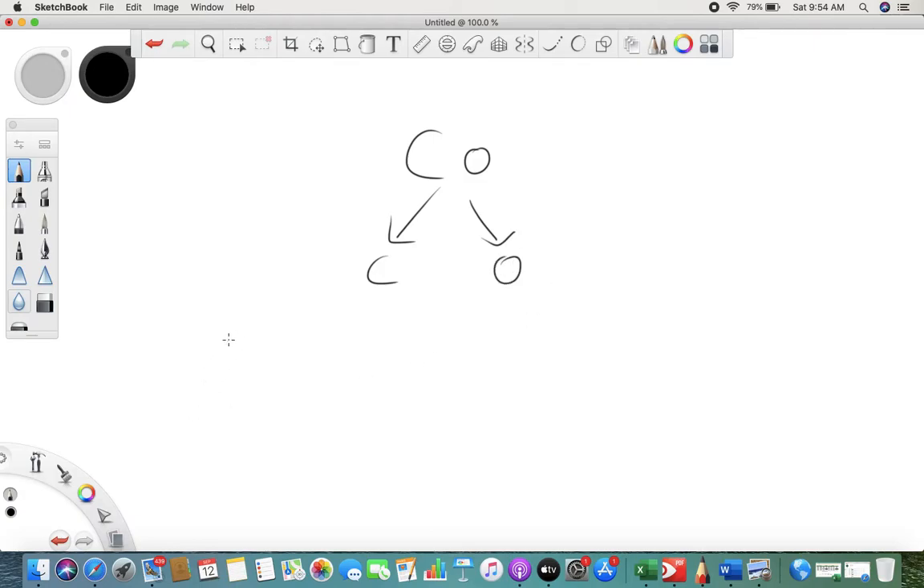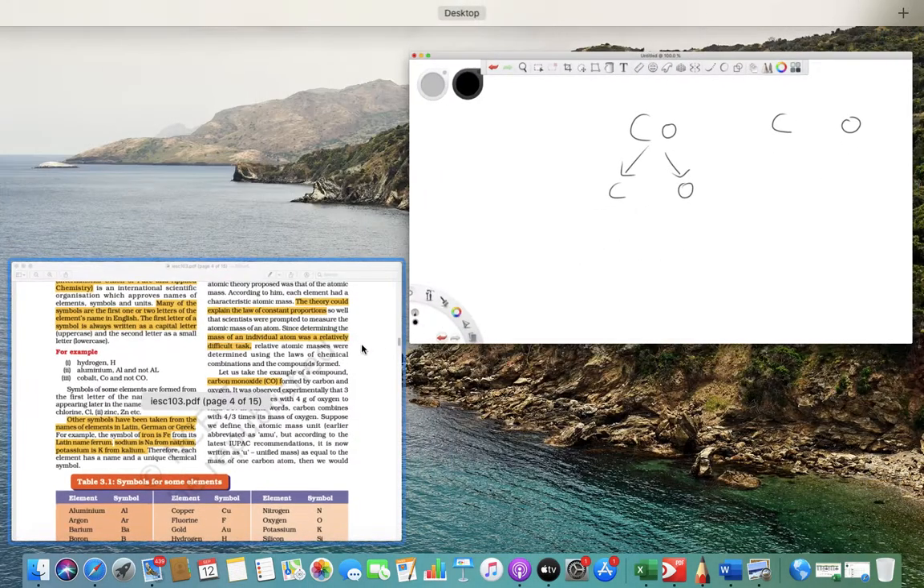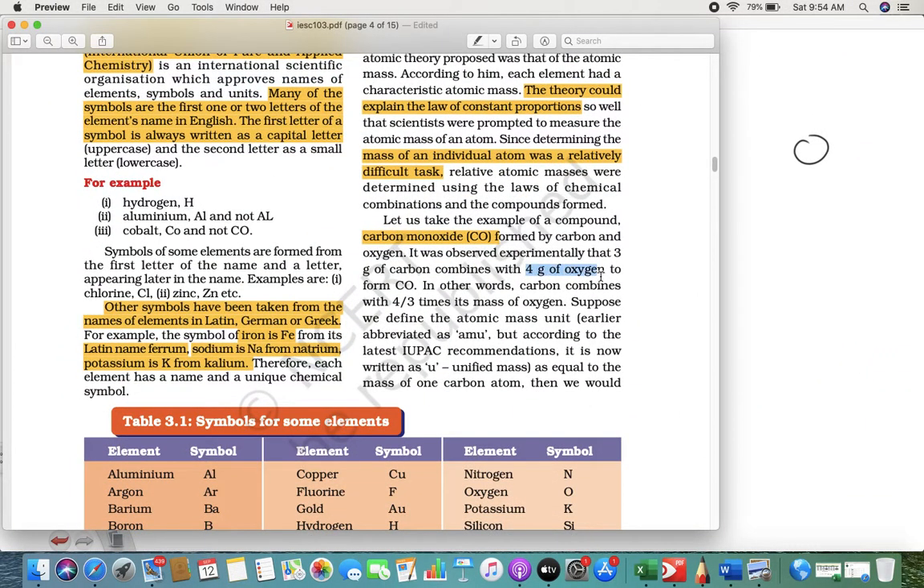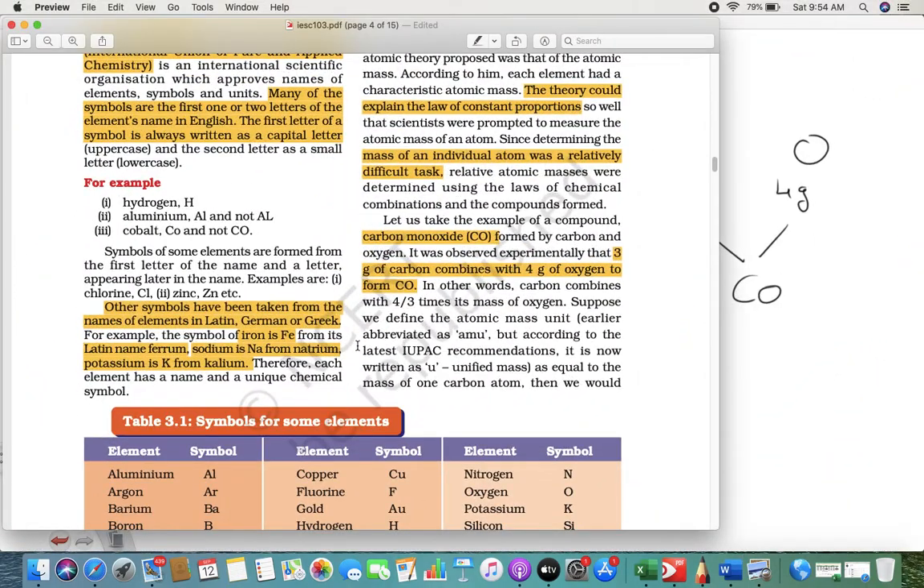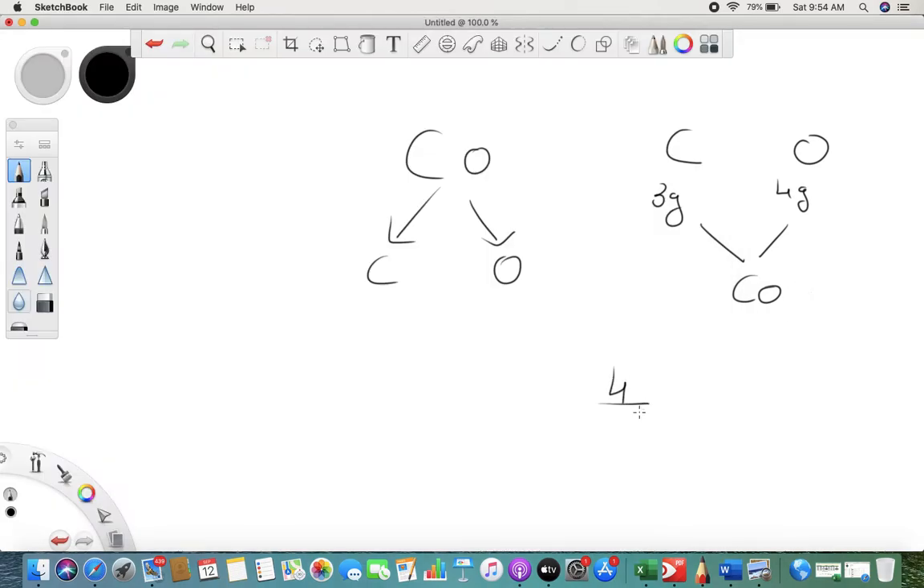Now how to prepare CO? So basically they said if we have 4 gram of oxygen and 3 gram of carbon, you will form carbon monoxide. 3 gram of carbon and 4 gram of oxygen, when they combine, will give you CO. Now the question arises, how do we measure? In other words, oxygen and carbon combine in the ratio 4/3, right?